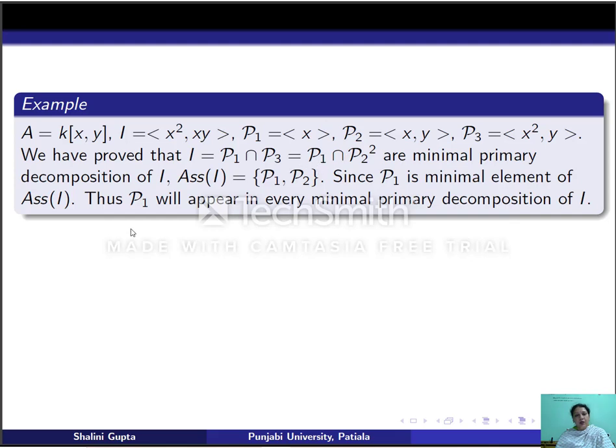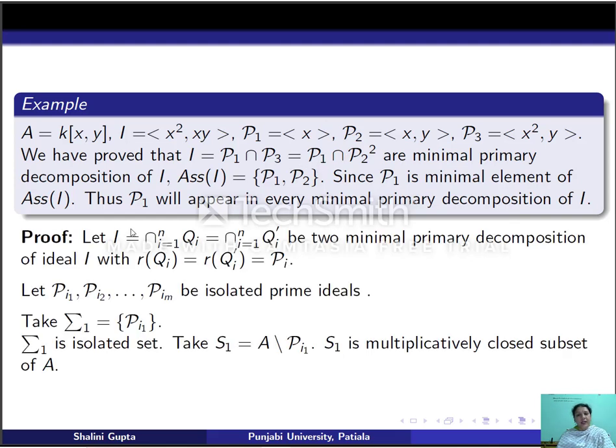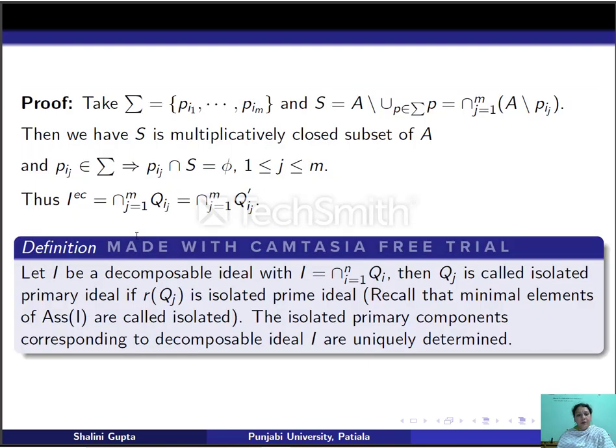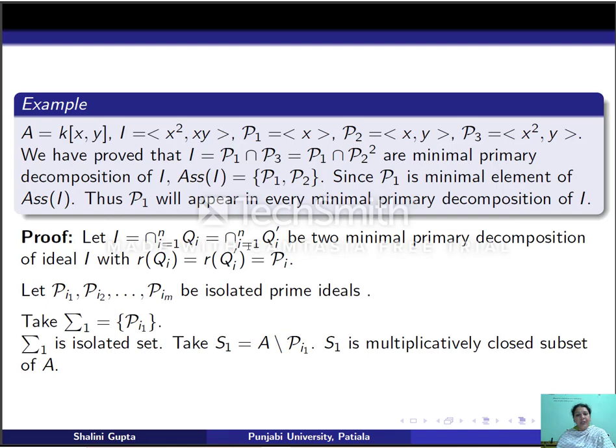So this is the use of the second uniqueness theorem. Let us try to prove it. Prove what? That isolated primary components corresponding to a decomposable ideal I are uniquely determined. That is, suppose we have two minimal primary decompositions, intersection Qi and intersection Qi dash, with radical of Qi equal to radical of Qi dash equal to Pi. Recall, we can write this because of the first uniqueness theorem. This n is the same as this n, and these two are equal. So suppose Pi1, Pi2, Pim are isolated prime ideals. That is, these are minimal elements of Si.